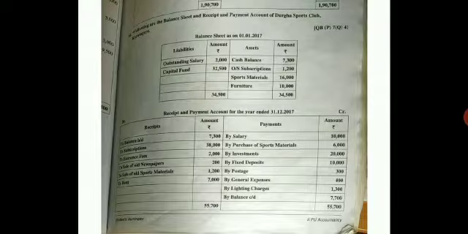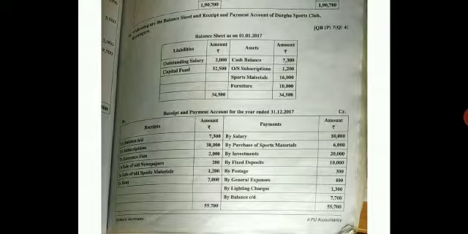Outstanding subscriptions is given. It is the subscriptions relating to the last year. Sports materials are given. They are the opening sports materials of this year. Furniture is given to you. It is an asset. Come to your receipts and payments account. Subscriptions is given to you. These are the subscriptions received during the year and it is an income.